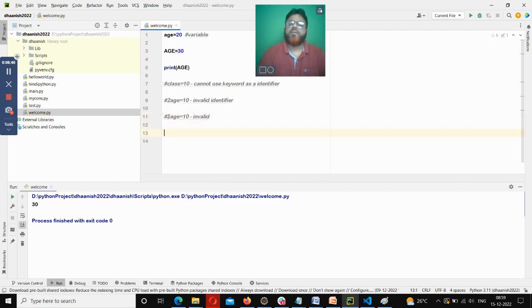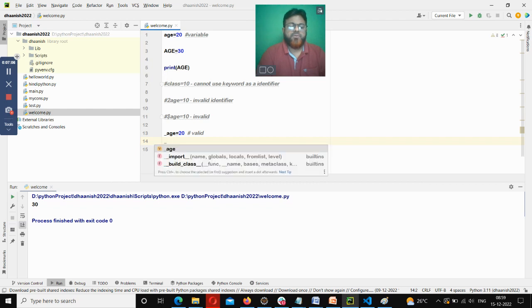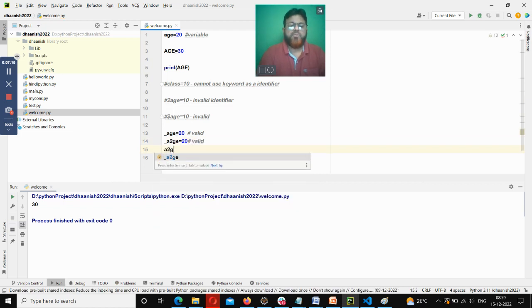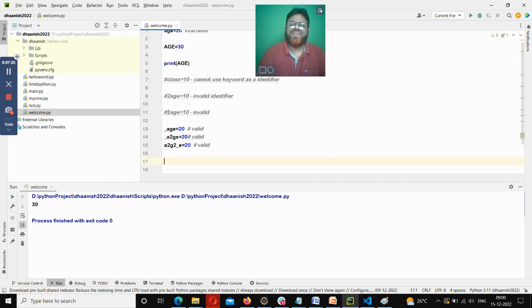This is also invalid. It does not work out. Okay. Apart from this, can I have some valid names? Underscore age equal to 20. This is valid. Underscore A2GE. This is valid. Or A2G2 underscore E equal to 20 is valid. Right. So these are valid names, whereas the other ones are invalid.